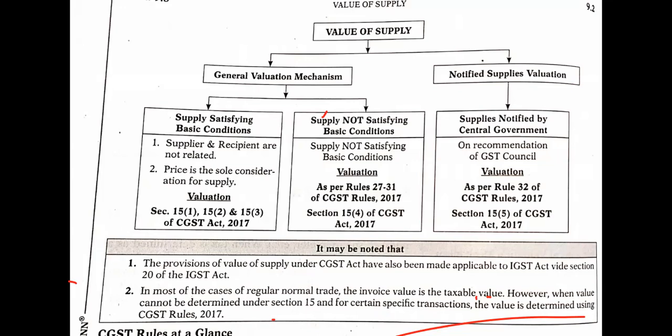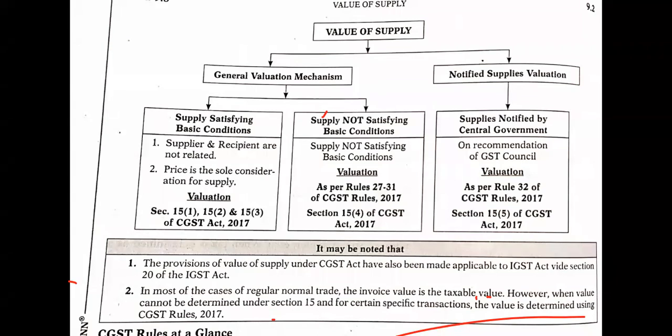And the second broad category is notified supplies valuation. These are supplies notified by the central government, where the central government has notified any kind of services or supply of goods.